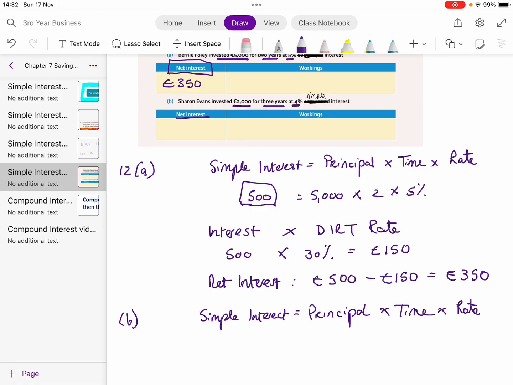I have my €2,000 multiplied by 3 years at my rate of 4%, and we're going to do this on our calculators. So I have €240 as the interest earned.